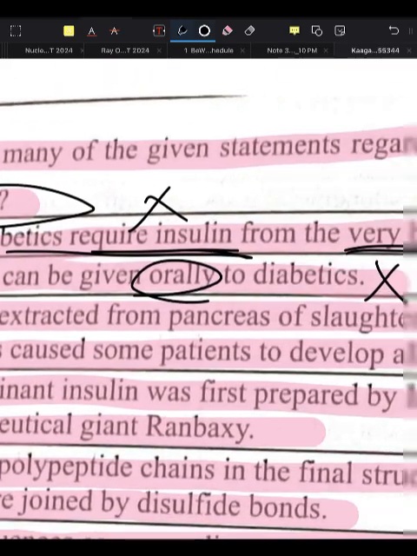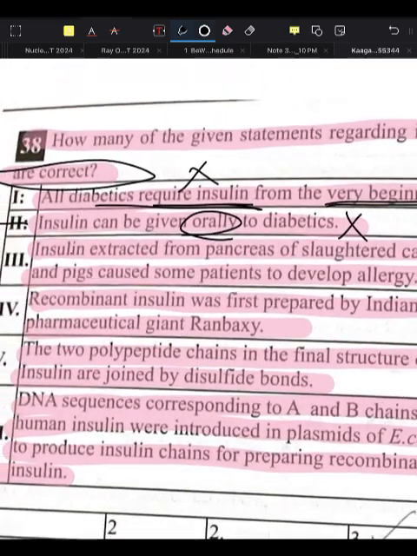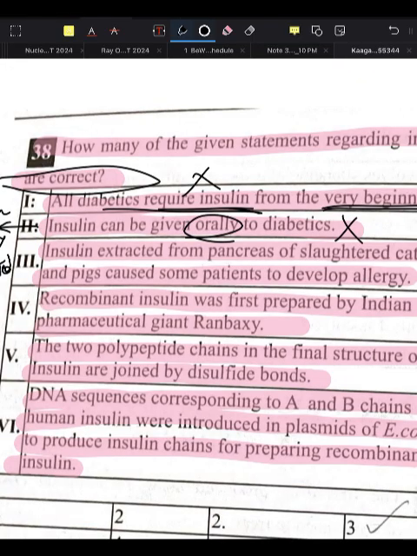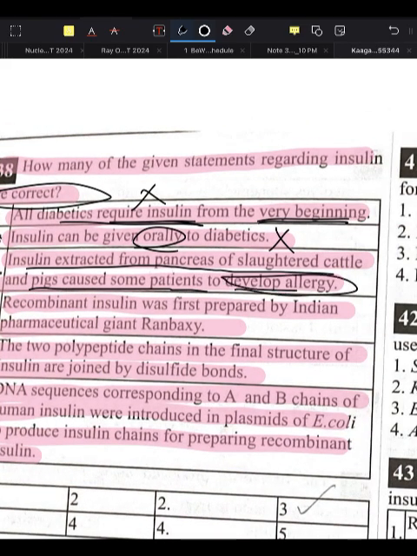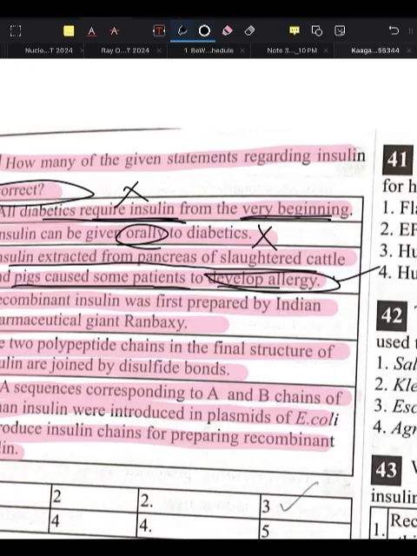So, insulin can be given orally to diabetics? No, it cannot be given orally to diabetics. It can be only given by what? Injection. Next, insulin extracted from the pancreas of the slaughtered cattle and the pigs caused some patient to develop allergy. Yes, this is a true statement.